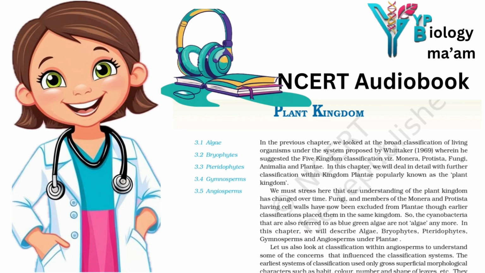3.3 Pteridophytes. The pteridophytes include horsetails and ferns. Pteridophytes are used for medicinal purposes and as soil binders. They are also frequently grown as ornamentals. Evolutionarily, they are the first terrestrial plants to possess vascular tissues, xylem and phloem.